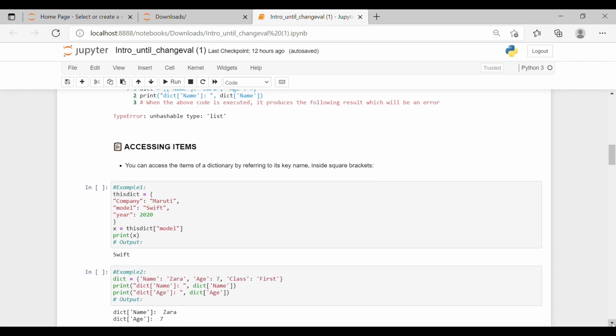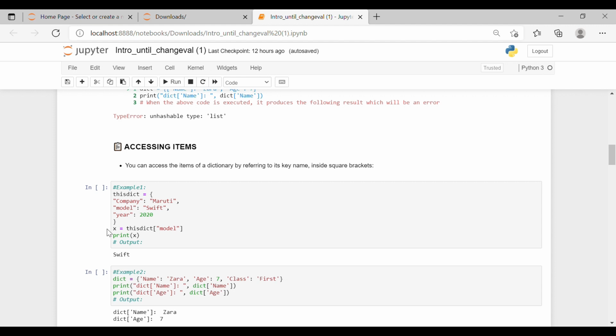Now for the third topic we have accessing items. You can access the items of a dictionary by referring to its key name inside square brackets. It means if you want to access any item, any value, we can refer to the key name in square brackets. Following the example, we have this dict. This dict is the name of the dictionary. Open curly braces. We have the key company and the value Maruti. The model is again the key, Swift is the value and Y is the key and 2020 is the value. Now if we want to find out the value for model, what will we do?